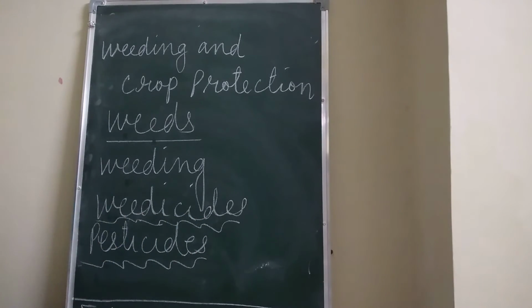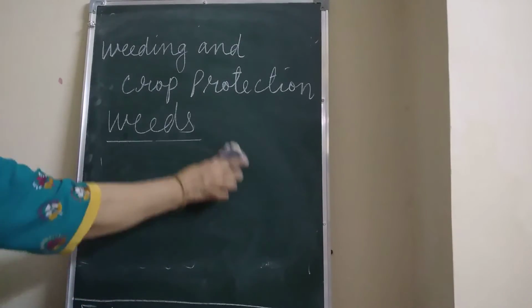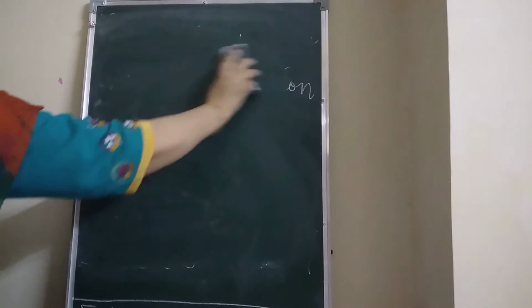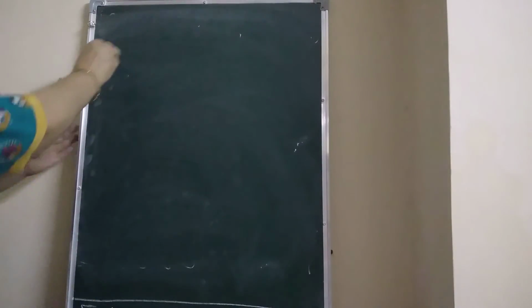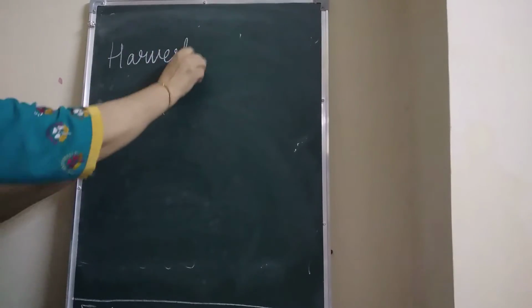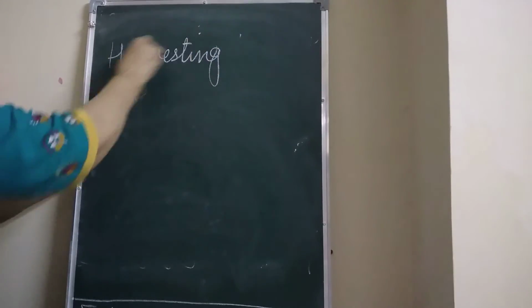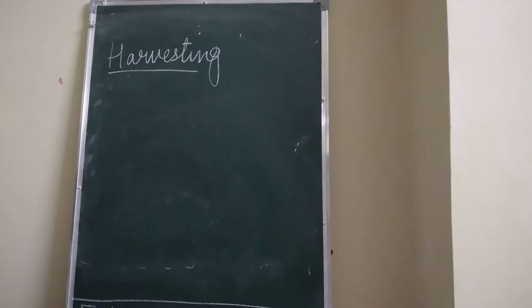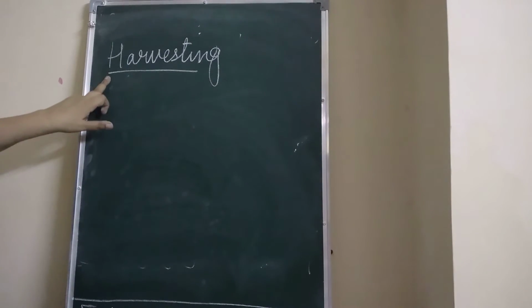Fine. Now what was the next step, children? That is harvesting. The process of cutting and gathering of crops is called harvesting.